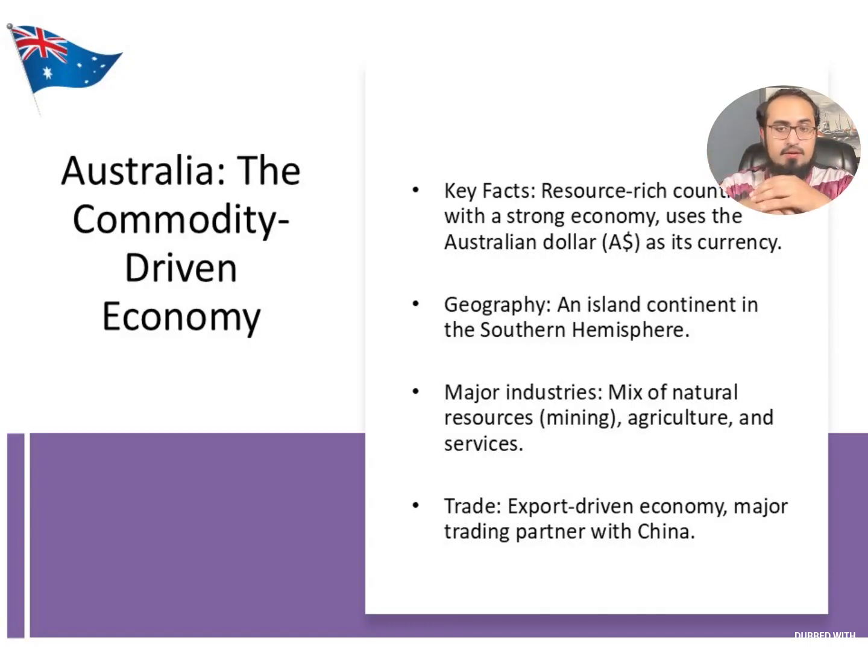Its major industries are agriculture and services. This is an export-driven country, not an import-driven country. Who is its major trading partner? It is China. So when China's data is good, Australia's situation is good. When China's situation is bad, Australia's situation is also bad.